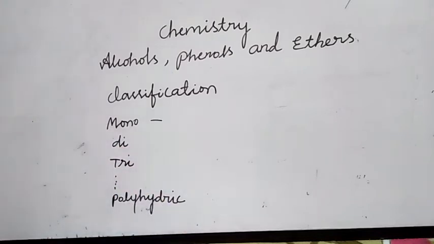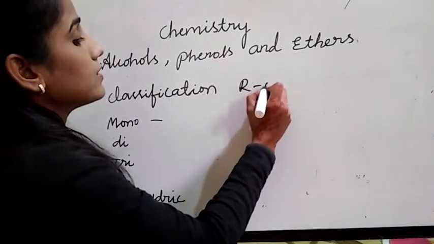These are polyhydric compounds. I told you the general formula of alcohols and phenols.